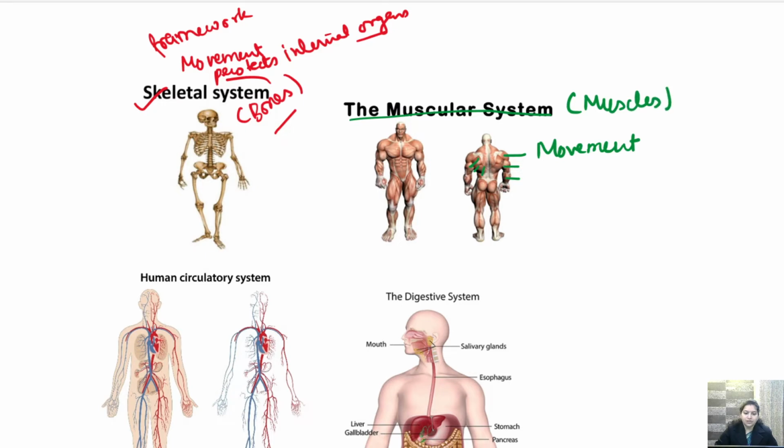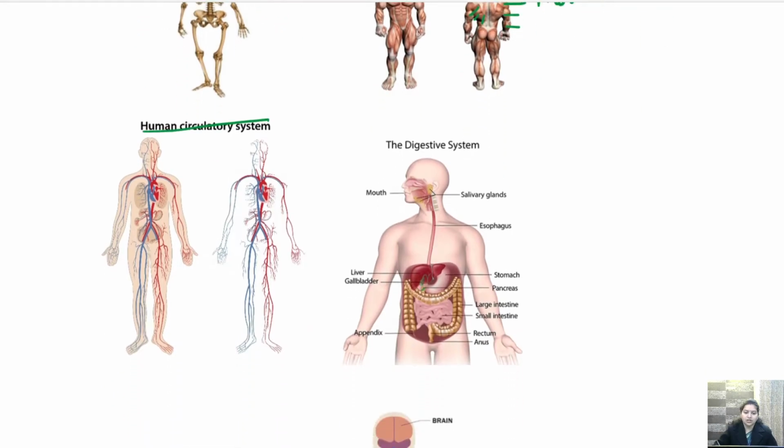Then we have human circulatory system. So circulatory system includes the movement of blood. You can see these are the veins. We have a heart here and veins. So what do they do? They transport the oxygen and nutrients to the entire body. So this is human circulatory system.